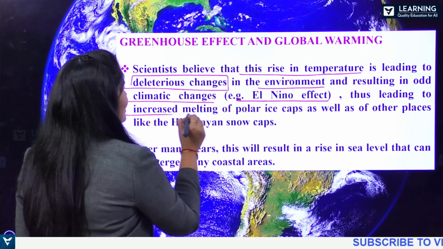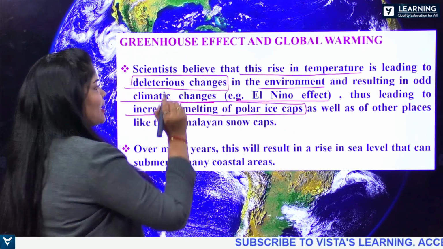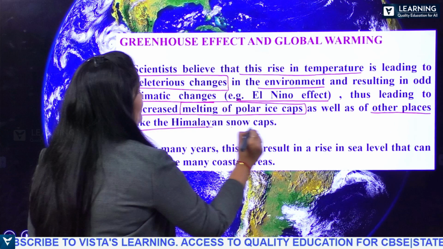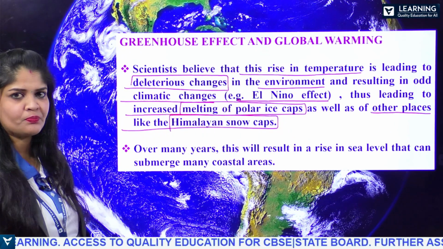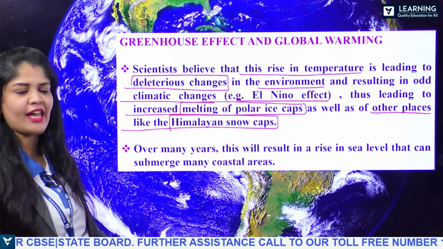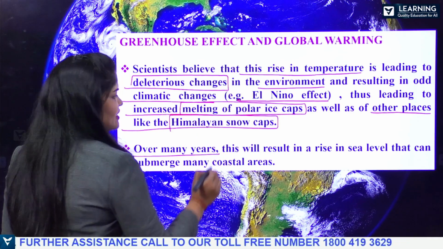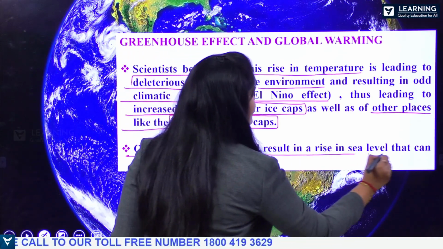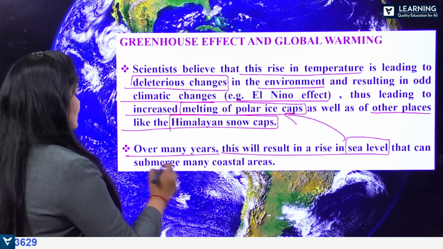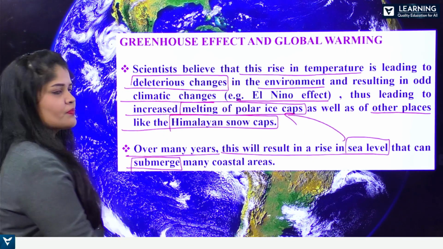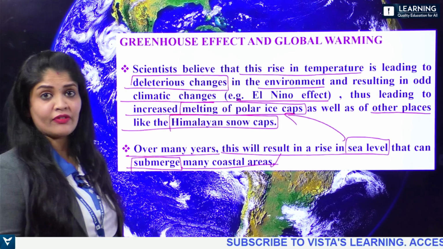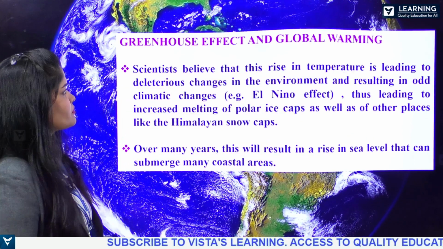This leads to increased melting of the polar ice caps as well as other places, which include Himalayan snow caps. All this melting of the polar ice caps as well as the Himalayan snow caps over many years will result in a rise in the sea level. Therefore, the rise in the sea level can submerge many of the coastal areas. This is the ultimate effect that is going to happen due to global warming.